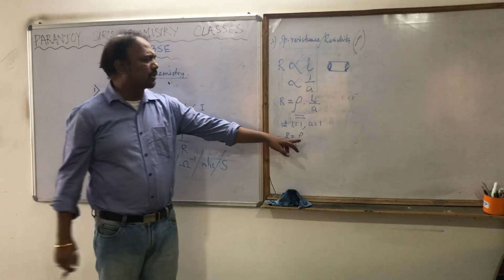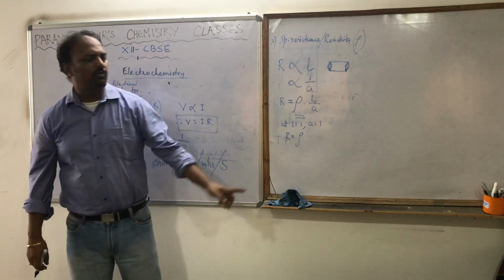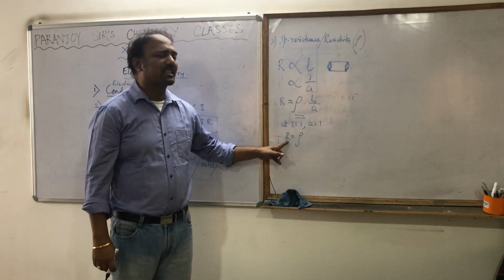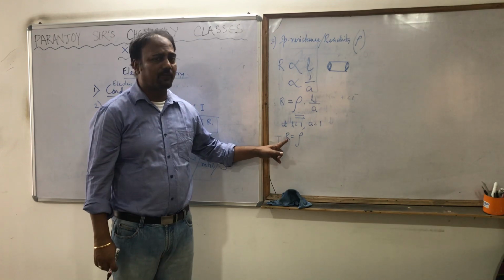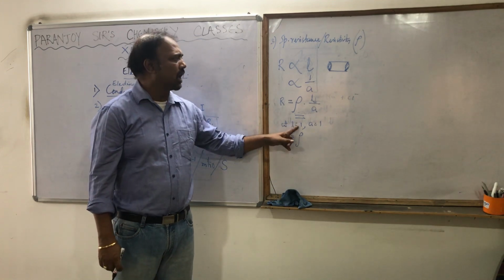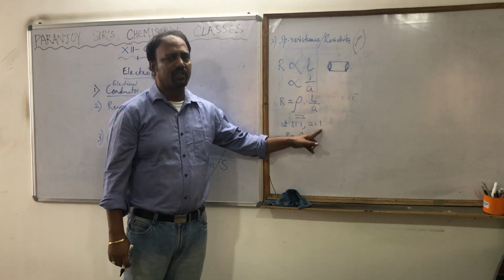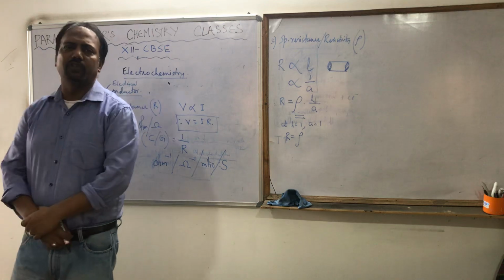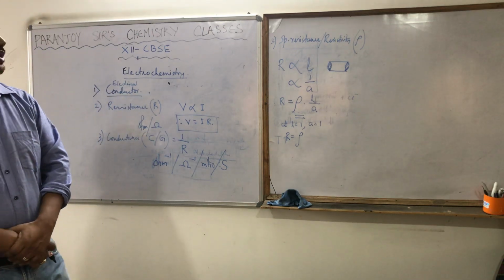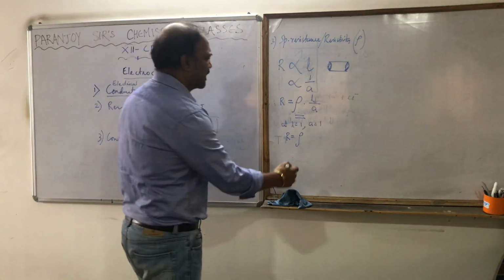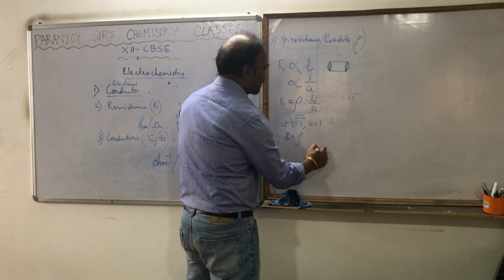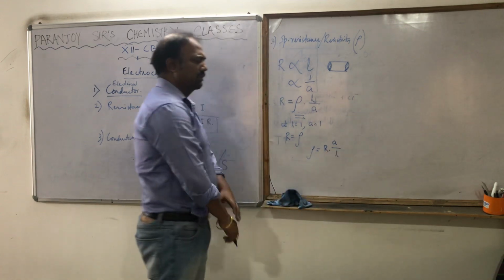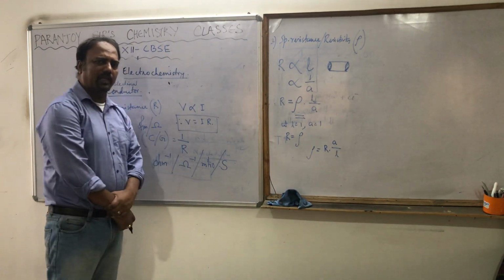Now this rho we are going to define. Specific resistance is nothing but the resistance of a conductor whose length and cross sectional area are both unit. Then we call that resistance the specific resistance. So mathematically, can I say that rho is equal to R into A by L? Yes.